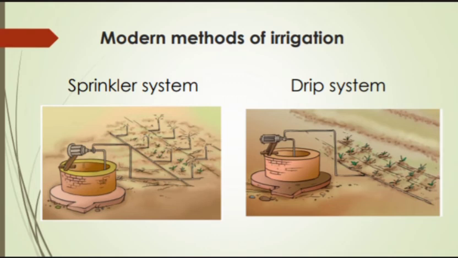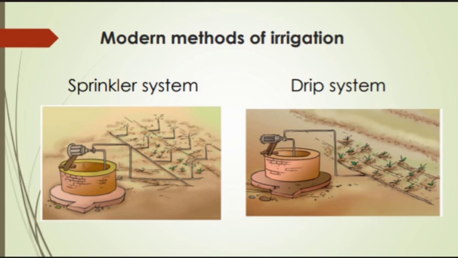Here perpendicular pipes having rotating nozzles on top are joined to the main pipeline at regular intervals. When water is allowed to flow through the main pipe under pressure with the help of a pump, it escapes from the rotating nozzles. It gets sprinkled on the crop as if it is raining. So sprinkler is very useful for sandy soil. Okay.